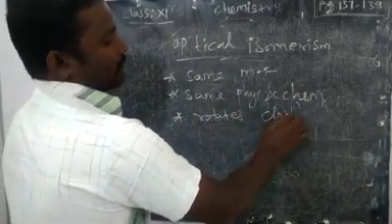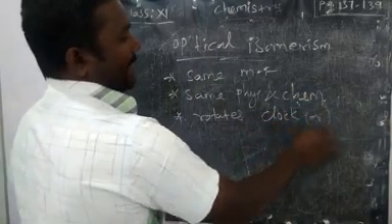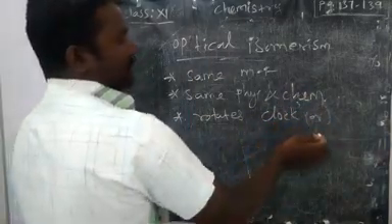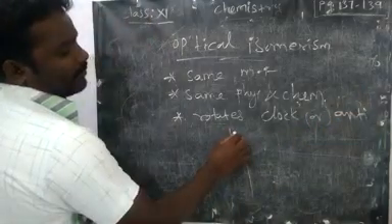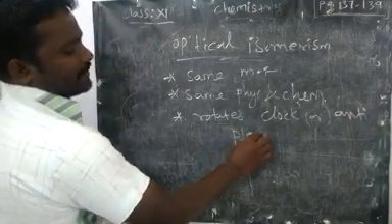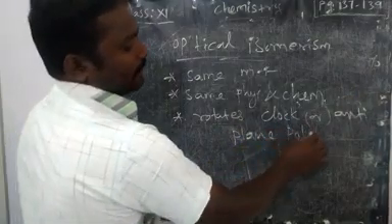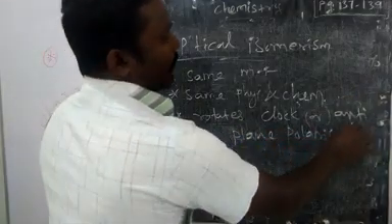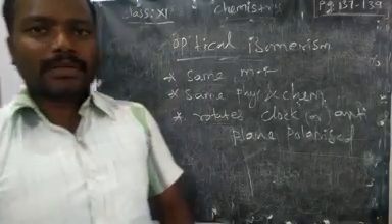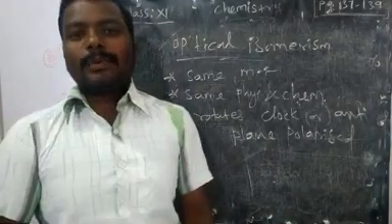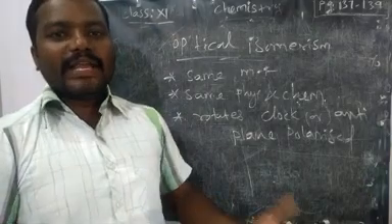clockwise or anti-clockwise, rotating plane polarized light. What do you mean by plane polarized light? If you take normal light, that is divergent light.